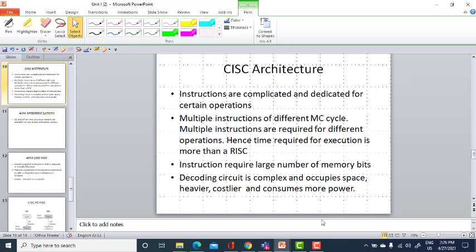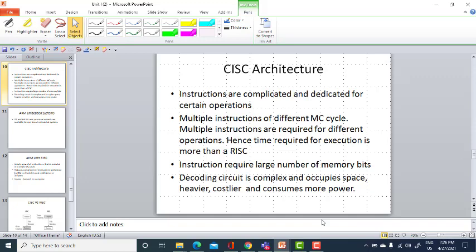Now let me go ahead with the CISC architecture. I said already the 8051 microcontroller is based on the CISC architecture. Instructions are complicated here because you have separate dedicated instructions for certain operations, and you have multiple instructions of different machine cycles. These multiple instructions are required for different operations, hence the time required for execution will be larger than the RISC based machine.